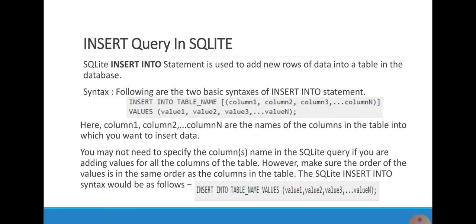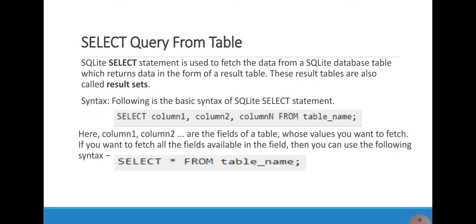Insert query in SQLite. The insert into statement is used to add new rows of data into a table in the database. Syntax is given. Select query from table. The select statement is used to fetch data from the SQLite database table, which returns data in the form of a result table. Syntax is given to select from the table in SQLite.